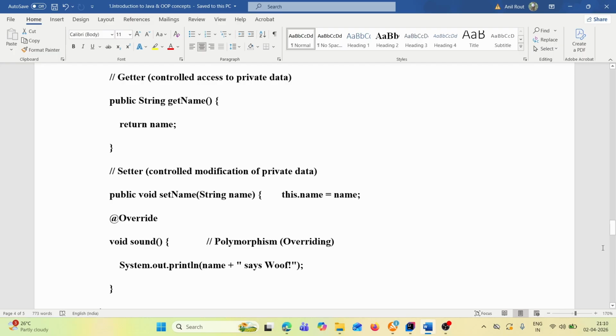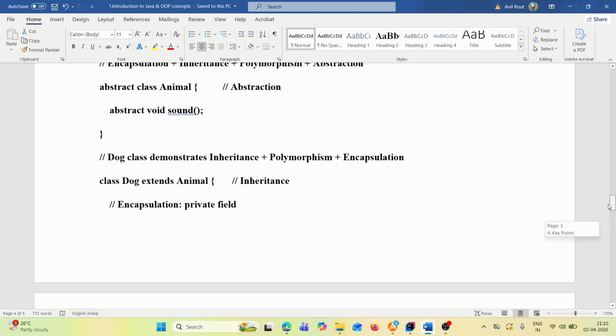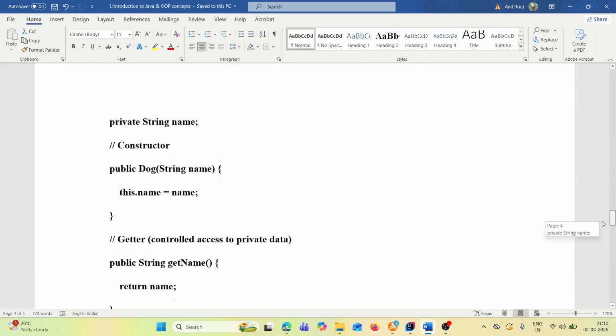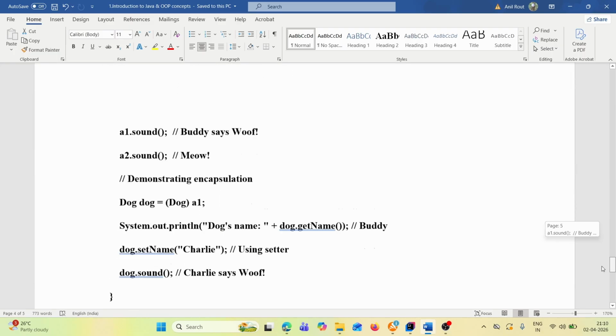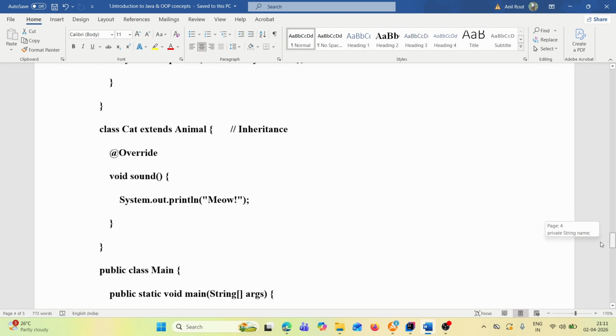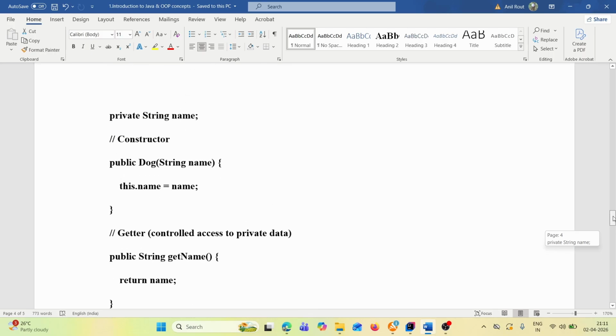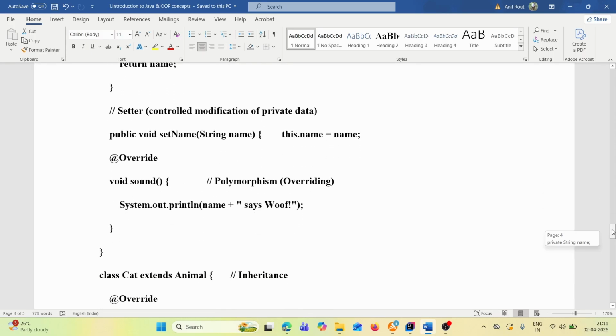So basically we are overriding the sound method from where? From the Animal abstract class, and we will implement that. So we just override void sound, then System.out.println("meow"). Okay, there is a cat class actually. So the dog class is completed here.